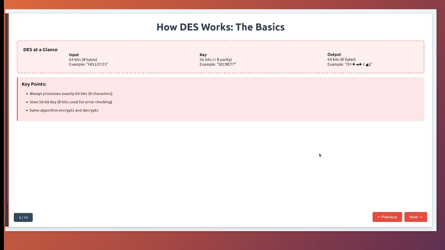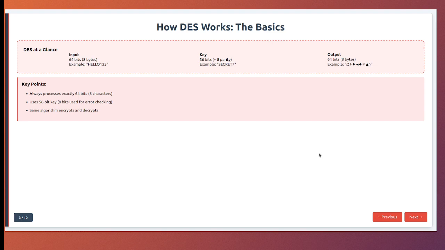How DES works: the basics. Let's understand how DES actually works by starting with its basic structure. DES takes a 64-bit block of data, that's 8 characters or bytes, and scrambles it using a 56-bit key. Yes, 56 bits, not 64. I'll explain why in a moment.